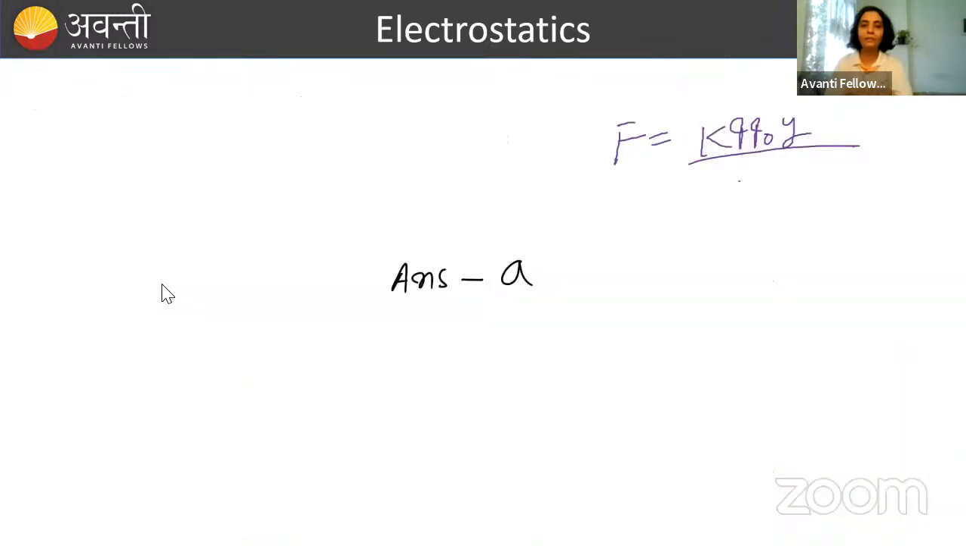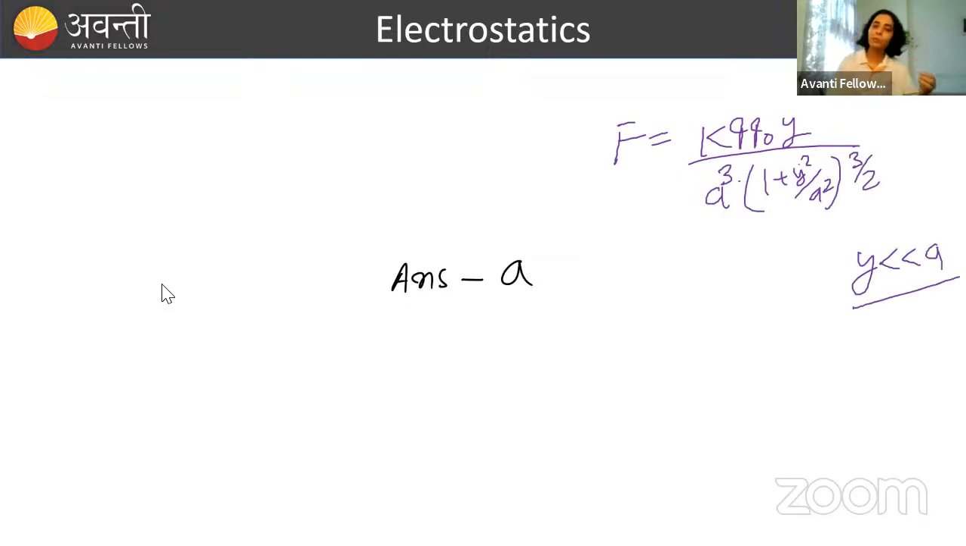So if you are taking a square as common, that will become a cube times (1 plus y square by a square) to the power 3 by 2. Now if y is far far less than a, it means y by a is very small, their square will be much more smaller, so this will tend to 0 almost. So 1 plus 0 is 1, force will become kQ naught y by a cube.